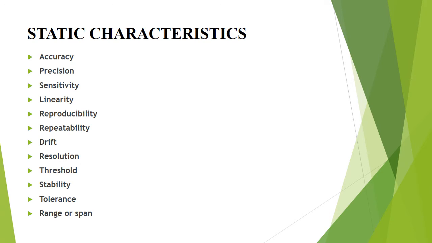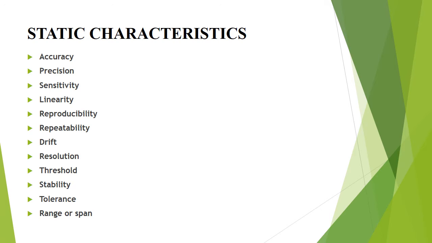It is the measure of reproducibility, that is, given a fixed value of a quantity, precision is a measure of the degree of agreement within a group of measurements. Next, sensitivity. It is defined as the ratio of the change in output of an instrument to the change in value of the quantity to be measured.